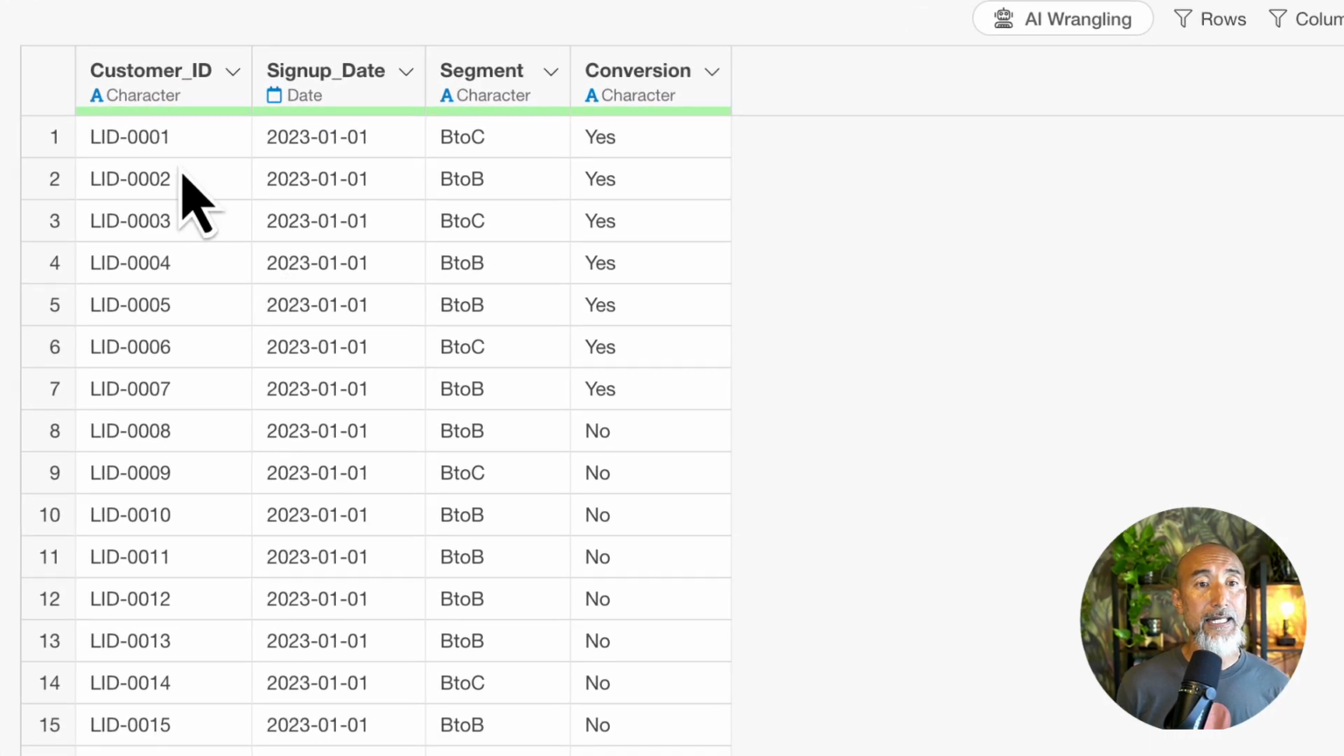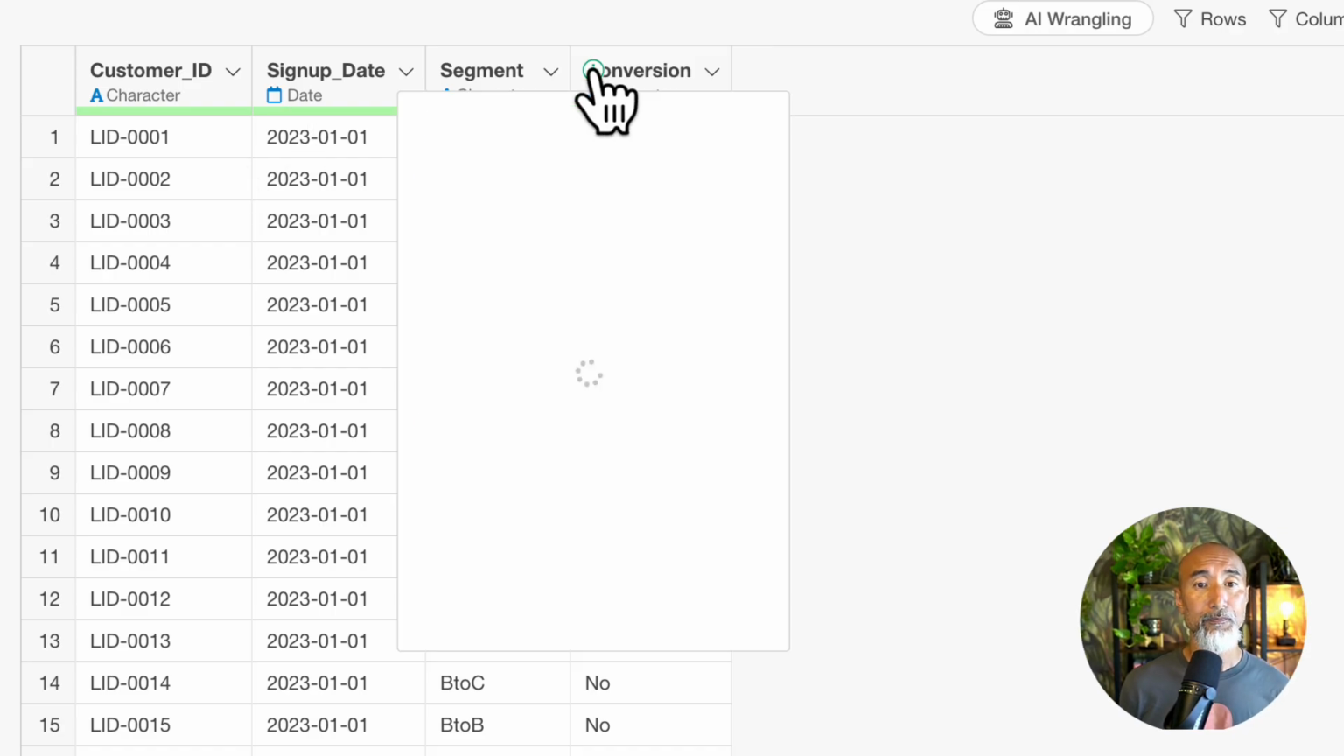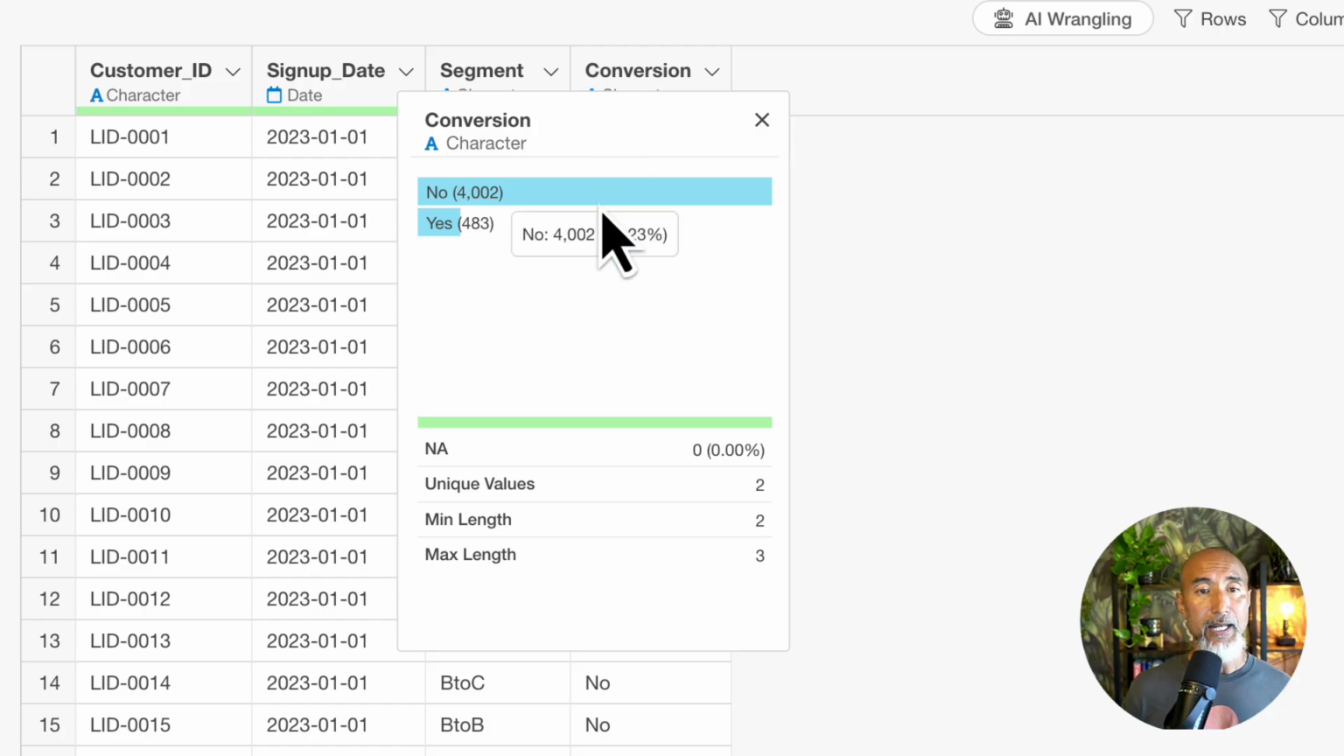This is data where each row represents each user who's trying the product or the service. And the conversion column has yes or no. Right now, I'm looking at yes, which is about 10.77%, or about 10 to 11%. Those are people who actually converted. The rest didn't convert.